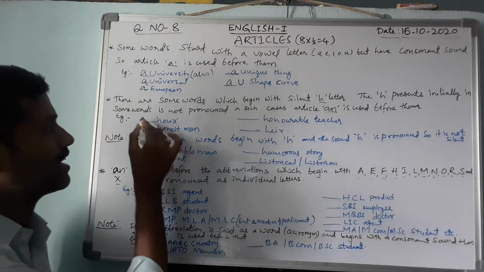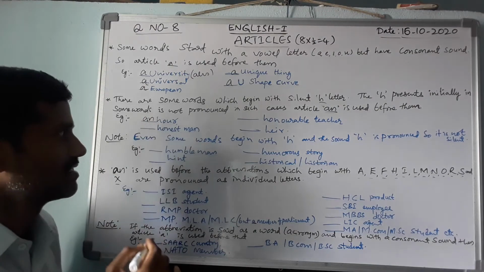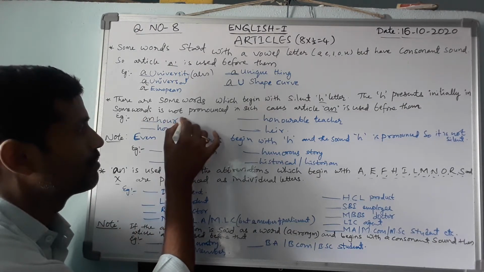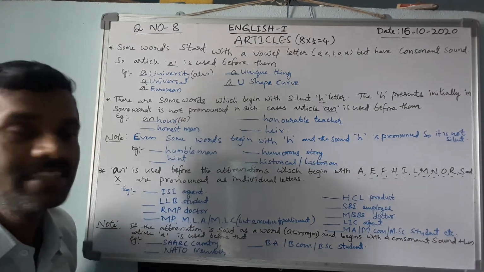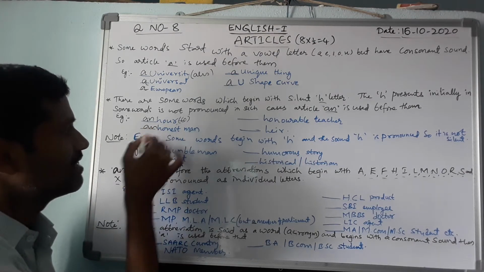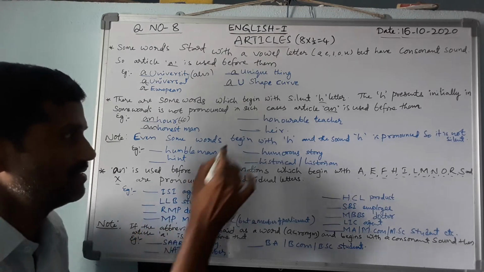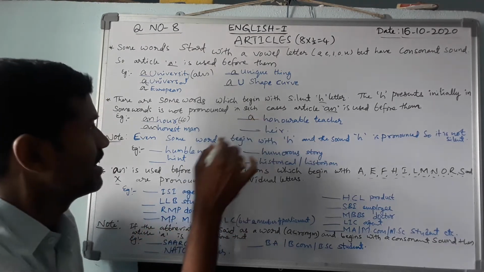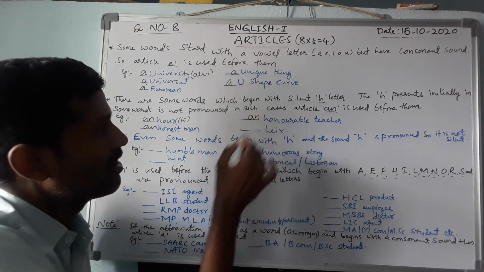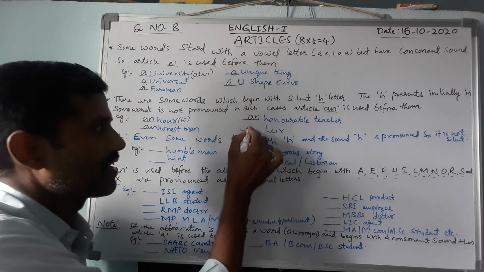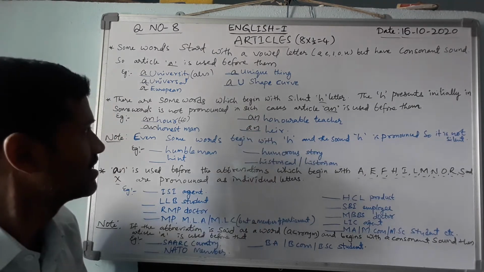For example, an hour. H is silent here, pronounced as "our". Next, an honest man, an honorable teacher, an heir.